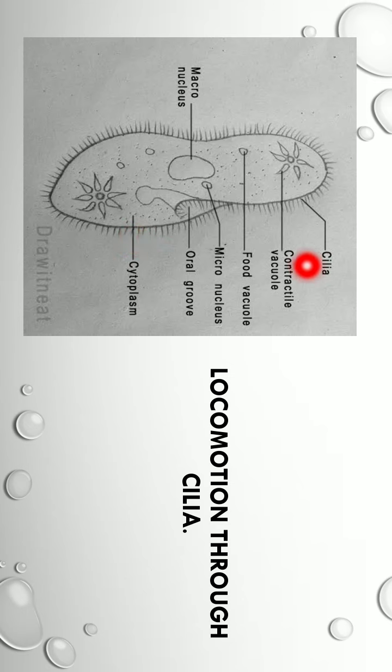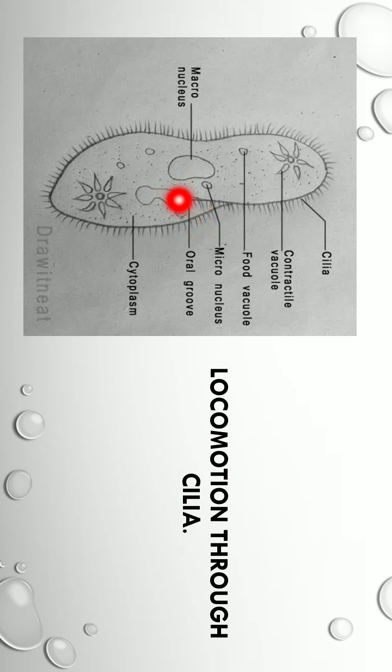Cilia is the organ for locomotion. And one more thing, the shape of this Paramecium is slipper shaped. Slipper means our shoes, the shape of our shoes. So the slipper shaped protozoan is Paramecium, and it takes its food through this oral groove.